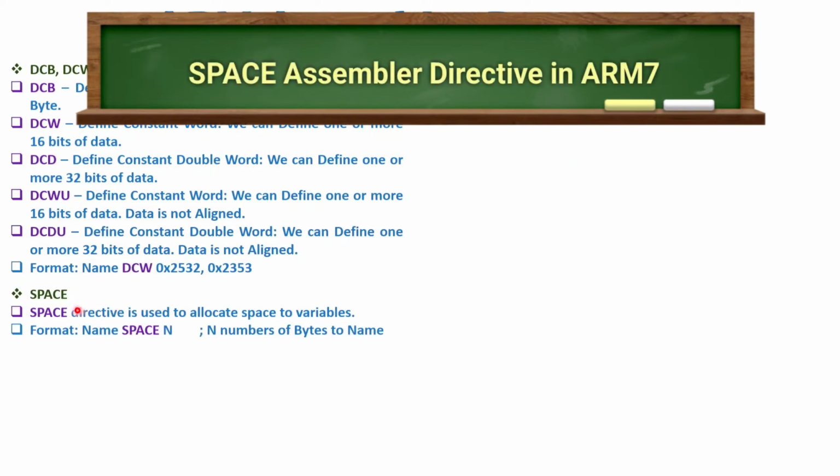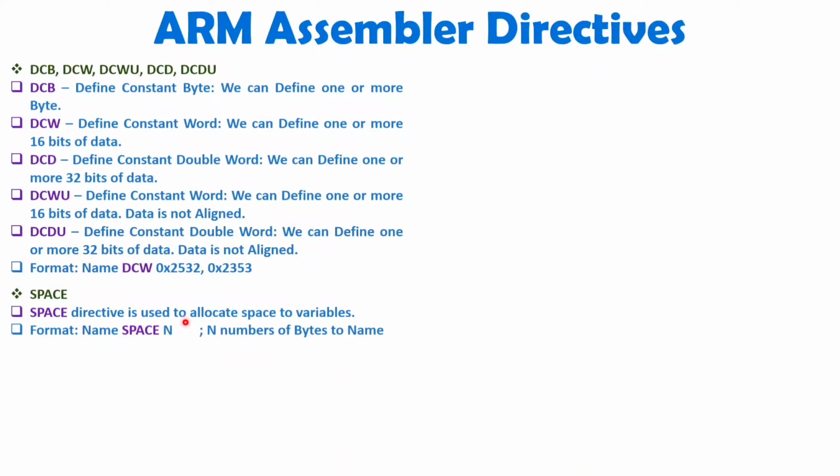Here my dear students, the space directive is used to define how much space is available for a variable. For example, if I write the name of a variable, after that space and then a number, then that many bytes will be assigned to this variable. For example, if I write P, then space, then 6, then 6 bytes of space will be allocated for variable P. That is how I can use the space directive.